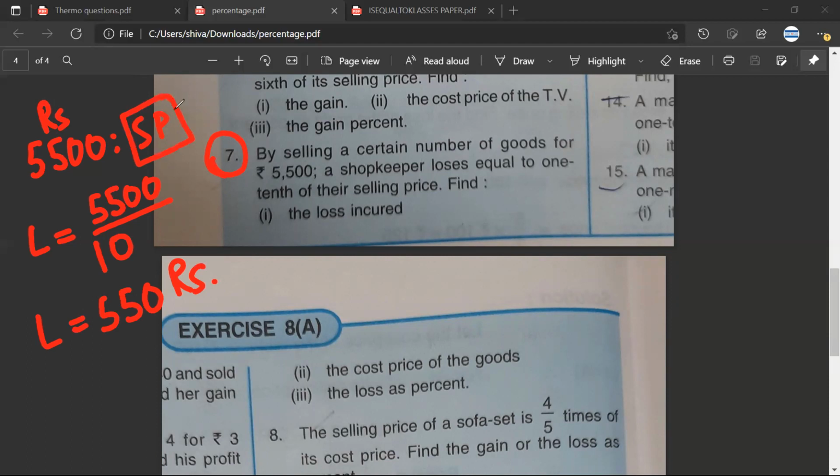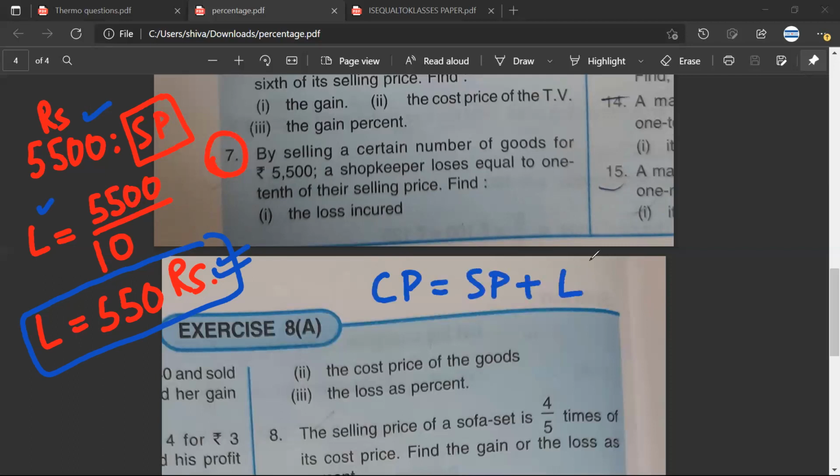So the loss will be 550 rupees. By selling certain goods for 5,500, the selling price is 5,500. The shopkeeper loses an amount equal to 1/10 of its selling price, so the loss is 1/10 of this amount, which is 550 rupees. Now, the formula that we have is that cost price is equal to selling price plus loss. Satya, is it correct? Yes, sir.